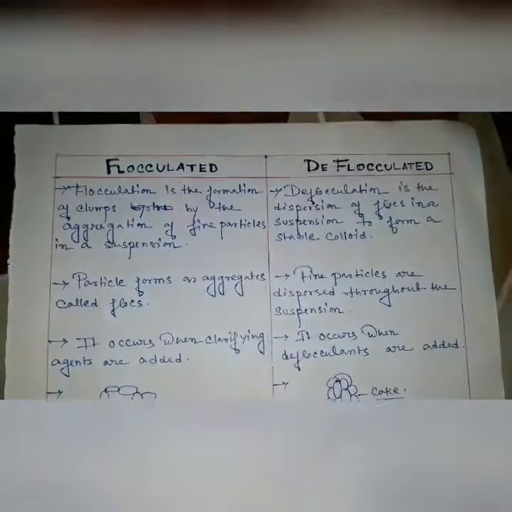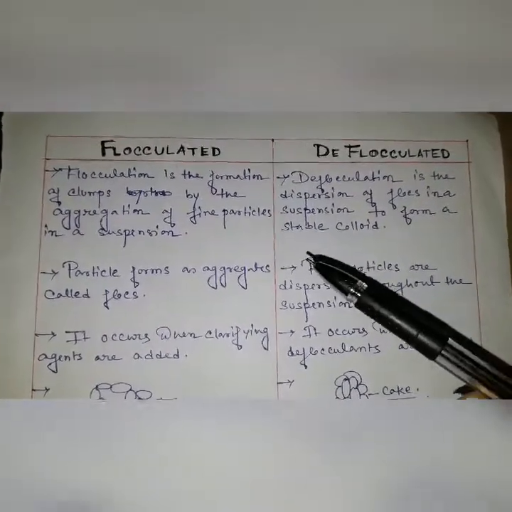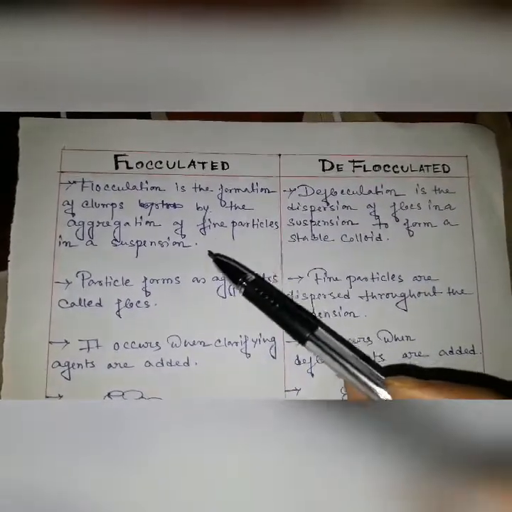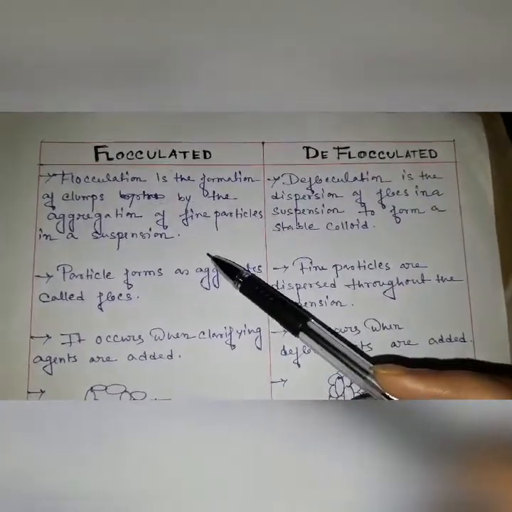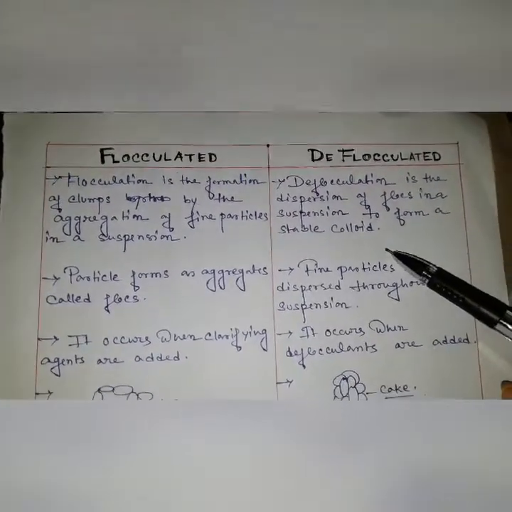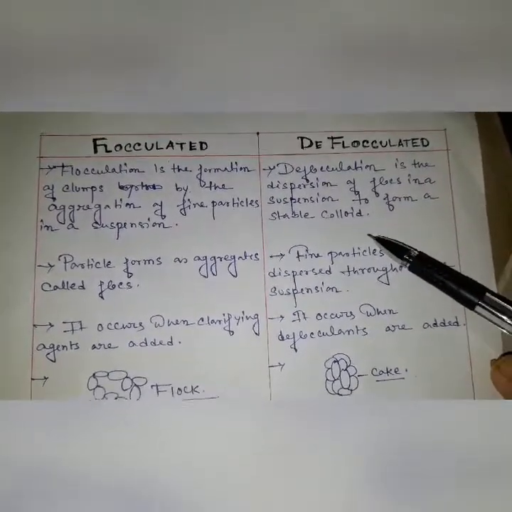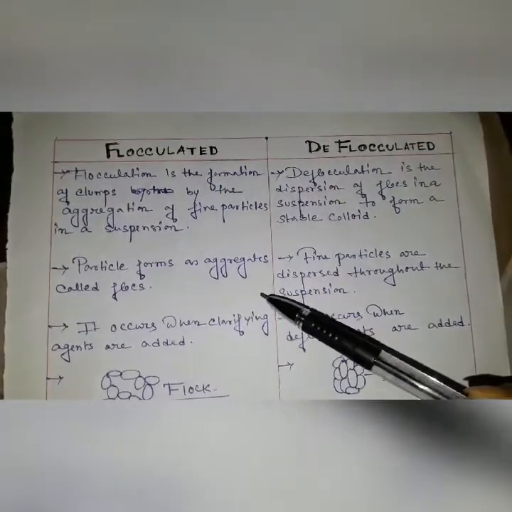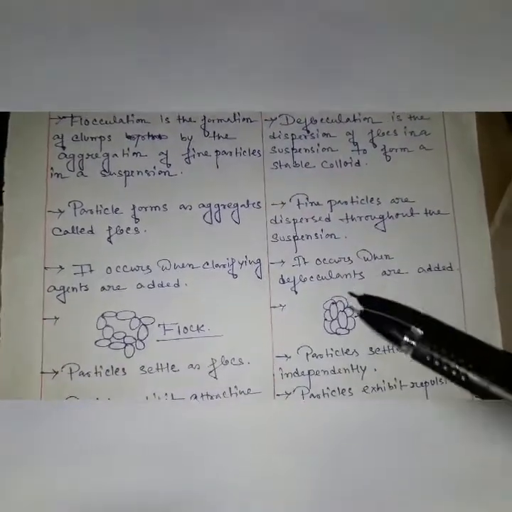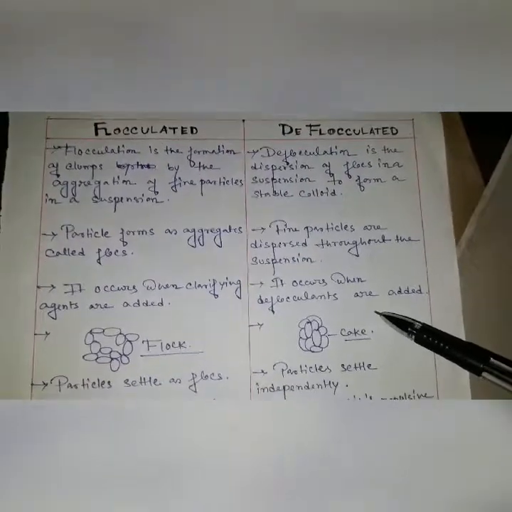Another point of difference between flocculated and deflocculated: flocculation is the formation of clumps by the aggregation of fine particles in a suspension. In this case, clump-type properties are formed by the fine particles when they aggregate, but in deflocculation there is the dispersion of the flocs in a suspension to form a stable colloid. Here particles form aggregates, which are called flocs, but here fine particles disperse throughout the suspension. It occurs when flocculating agents are added, but it occurs when deflocculants are added.